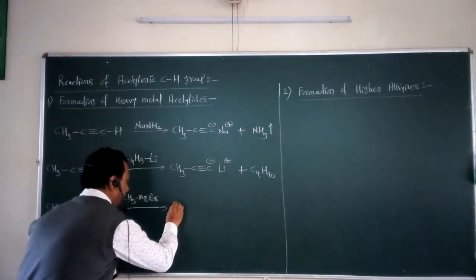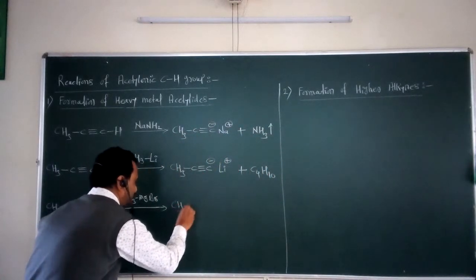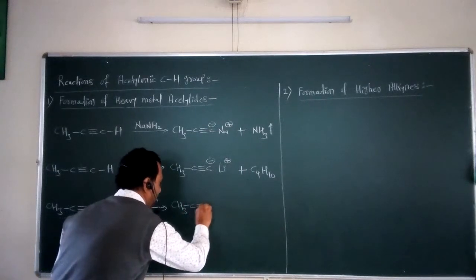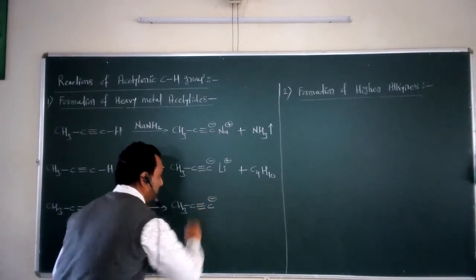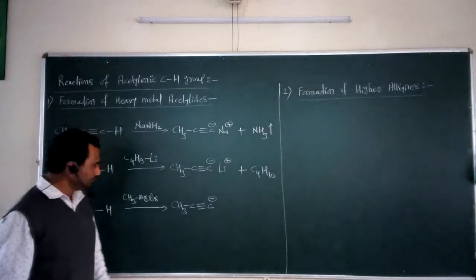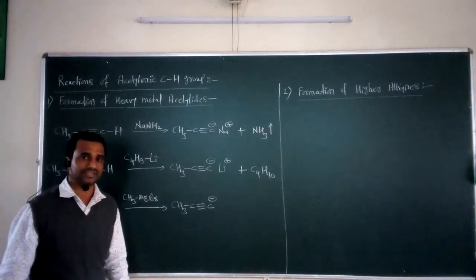In this case we get CH3 single bond C triple bond C minus, and what is the metal in this case? It is Mg.